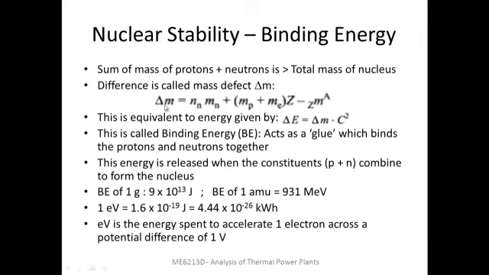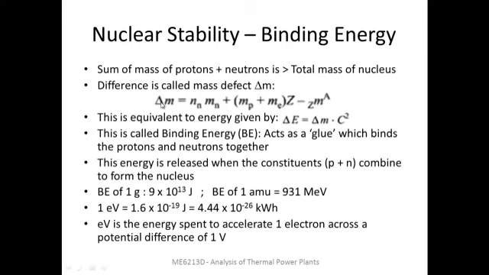can be represented in terms of this equation here. Delta M is called the mass defect, the difference between the mass of nucleons and the mass of the nucleus. N is the number of neutrons, Mn is its mass. So this is the total mass of neutrons, and this will be the combined mass of protons and electrons, because both have the same number Z. This is the mass of the atom.